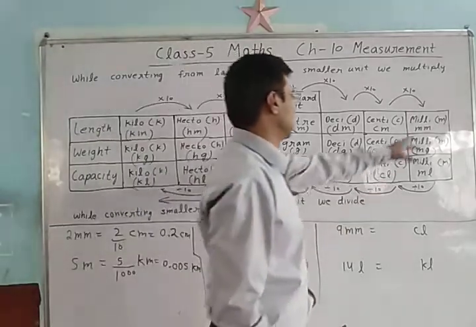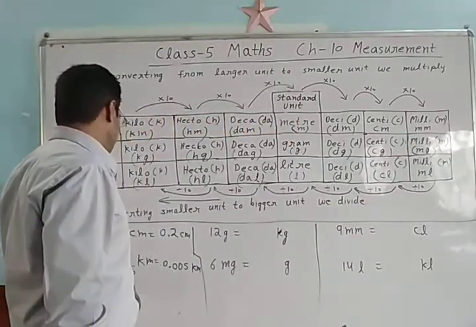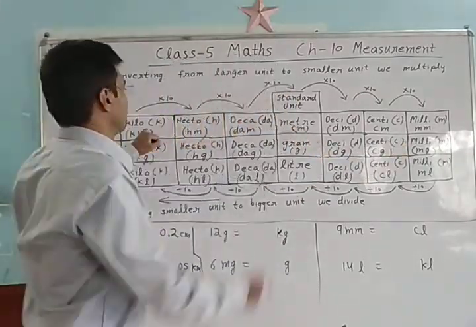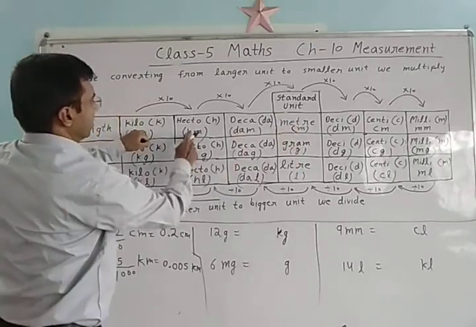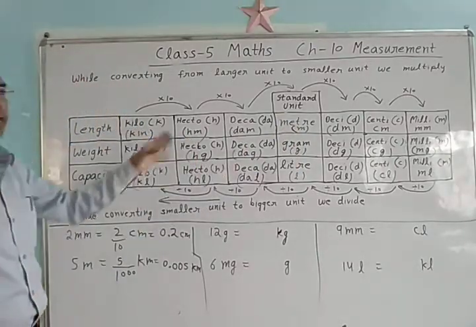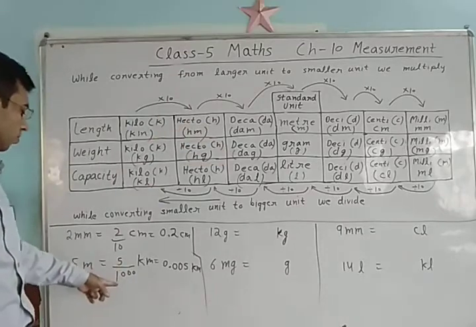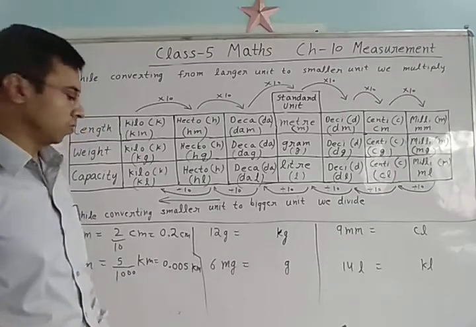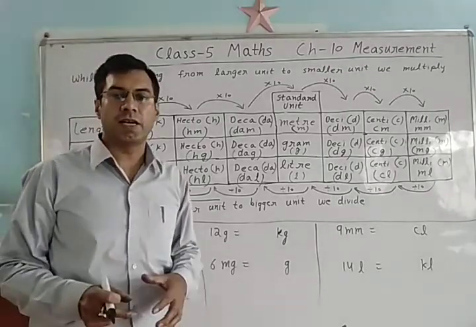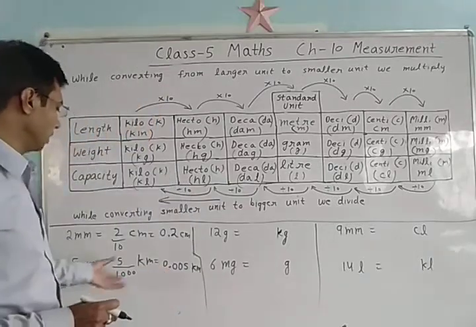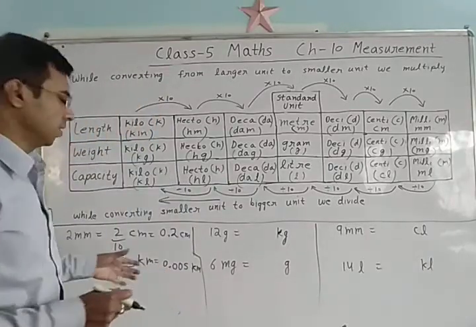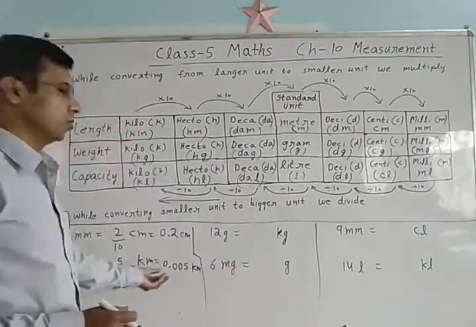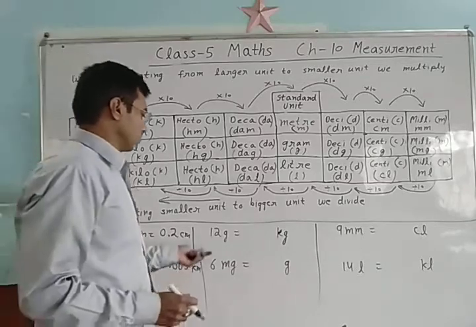Once again understand this. We have to convert 5 meter into kilometer. See here, meter to kilometer, 10, 10, 10, 3 times 10, 10 into 10, 100, 100 into 10, 1000. So I have divided by 1000 and now I have converted this fraction into decimal also. When you are selecting the answer in an optional question, you have to see both answers. If both answers are given, then there will be an option which has both, so you have to select that.